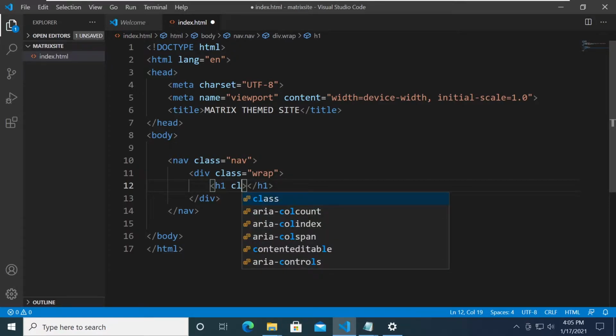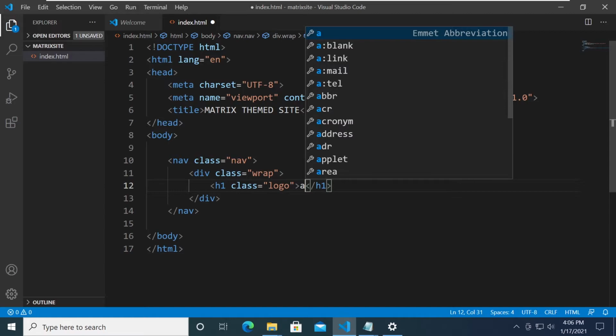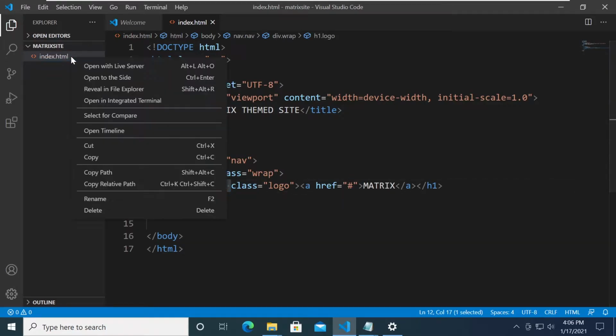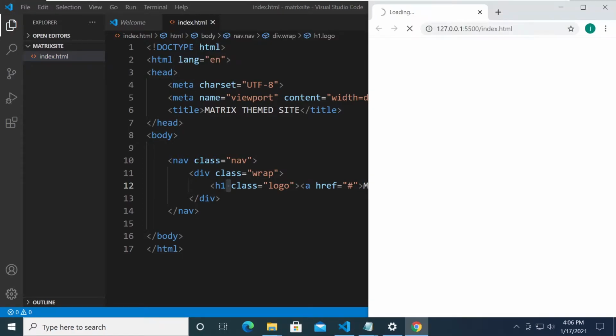This is going to be the, we will be naming it as logo. We might use an image for the site name, but for now we will just copy this, maybe just matrix. All right, and put a hashtag there, or a pound sign. And yeah, that's it. If you right click this and open with Live Server, or if you preview that in your browser, you will get this.